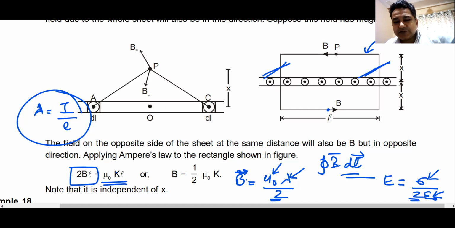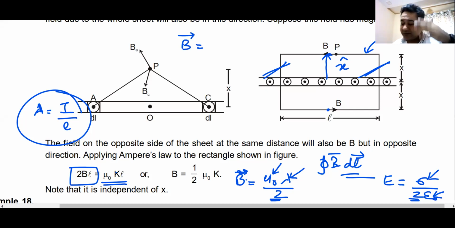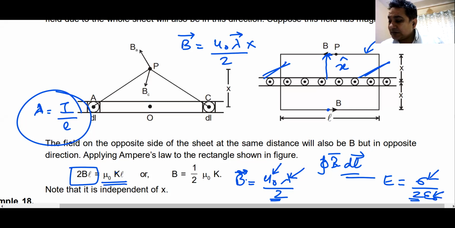Tell me, what is the vector equation for this? I told you the vector equation for the upper one, na? Infinite cylinder. What is the vector equation for this? Don't worry. Draw a vector like this of the position vector P. Call it X. I draw X unit vector because there is no X coming here. So the vector equation becomes mu naught lambda, it's a vector, current per unit length, I'm taking it as vector, by 2 cross X unit vector.